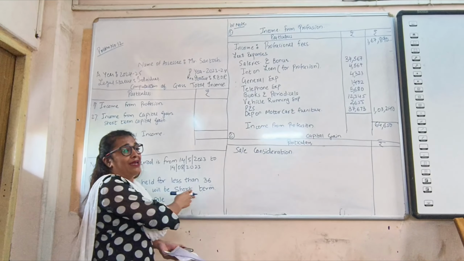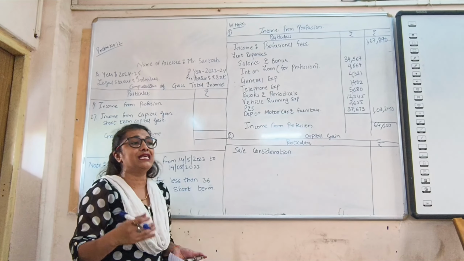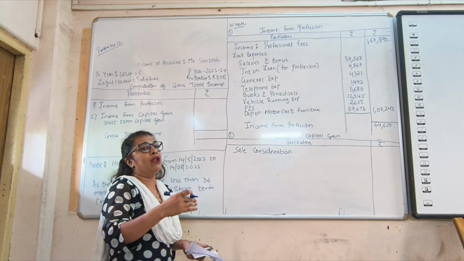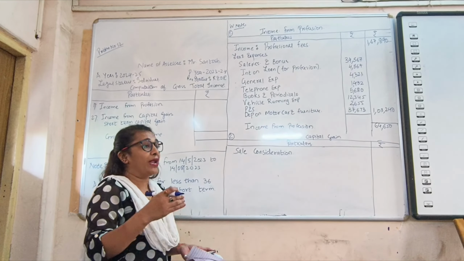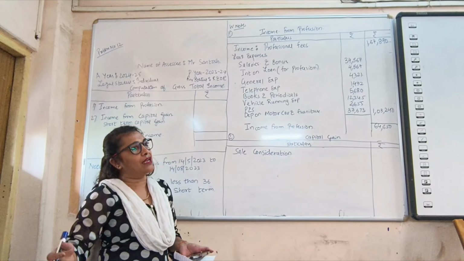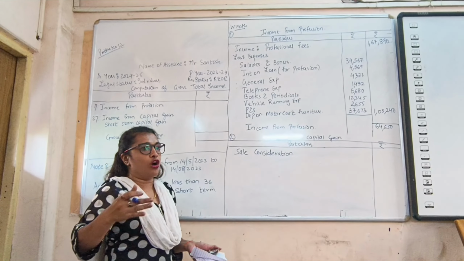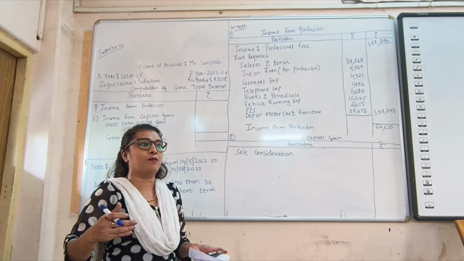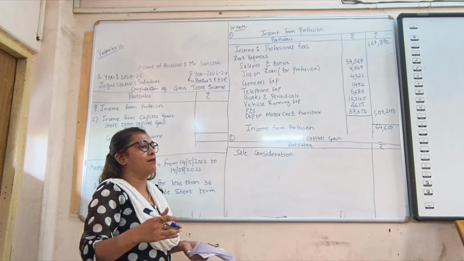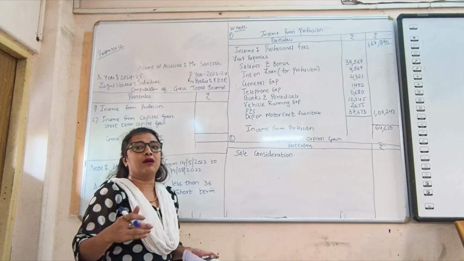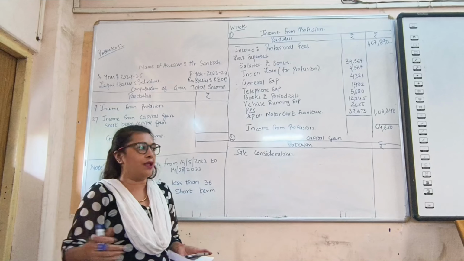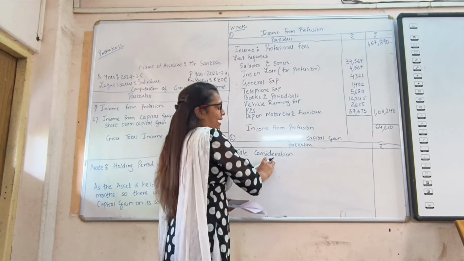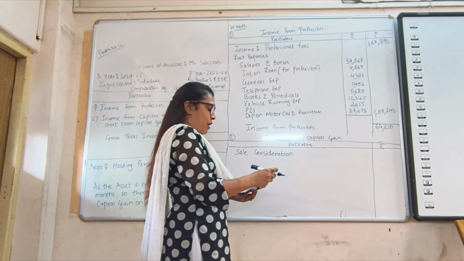And if you are holding that asset for less than 36 months, that means if you are purchasing it in 2023 and selling it in 2024 itself, whatever income is realized is termed short-term capital gain. So here we are going to write sale consideration, and that amount is given as 29,764.